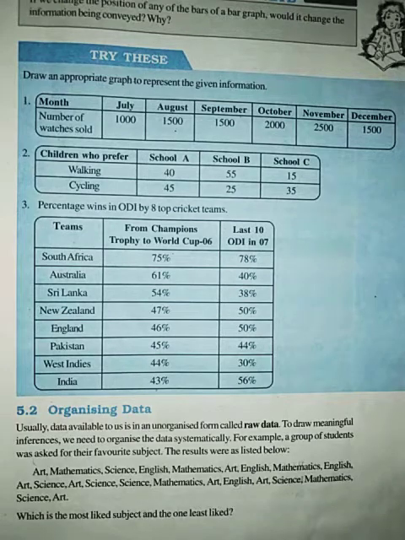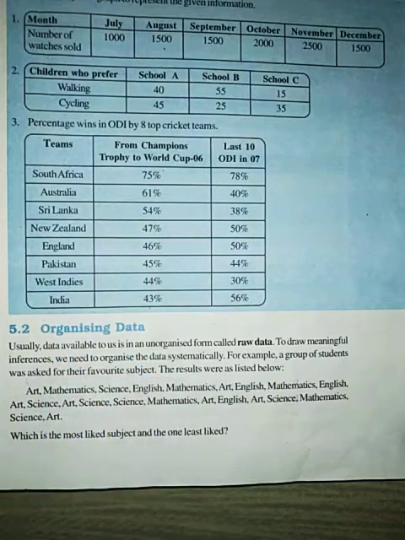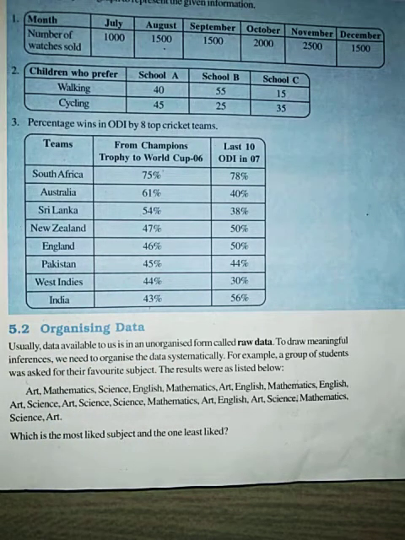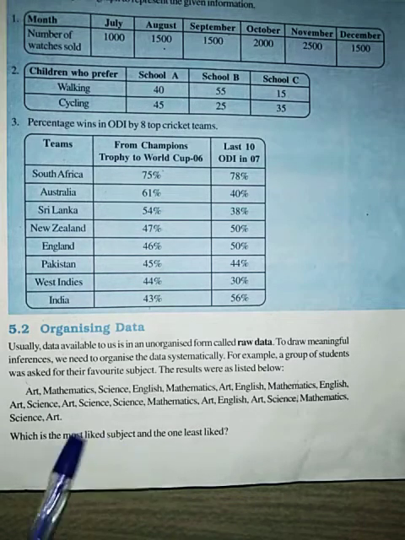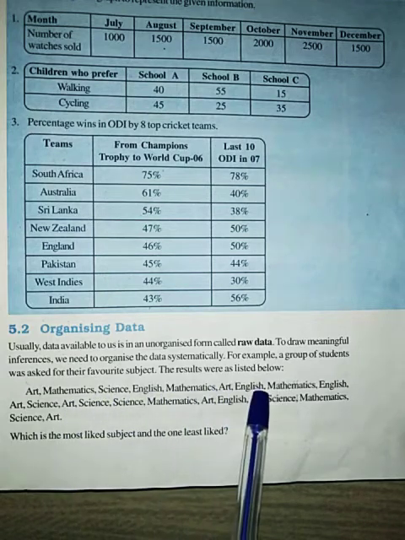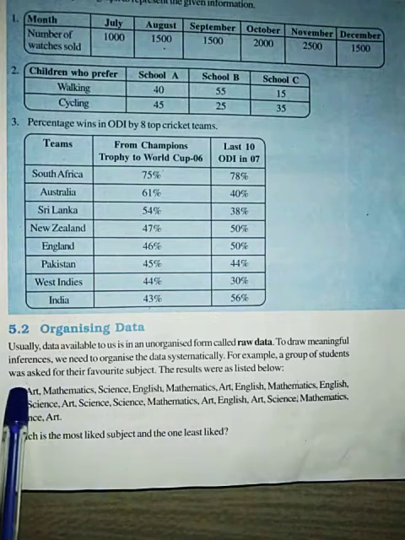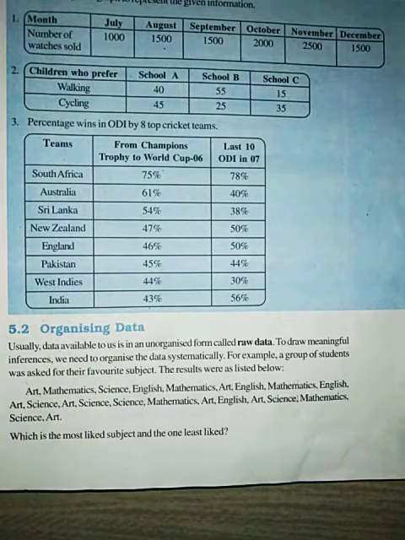Okay, then next topic is bar graph, organizing of data. Suppose different data is given. Now see here, what is given? Arts, mathematics, science, English, mathematics, art, English, mathematics. The group of students was asked their favorite subject. Each student has a different favorite subject.